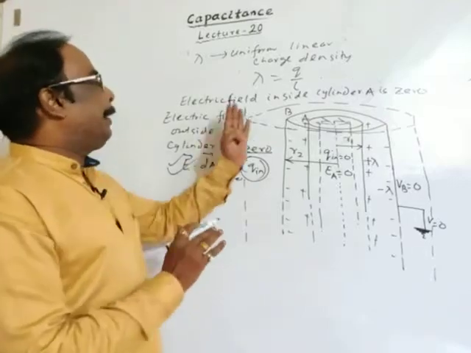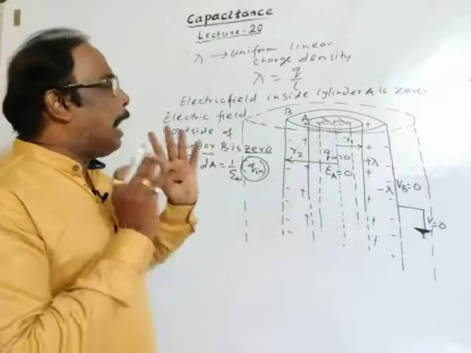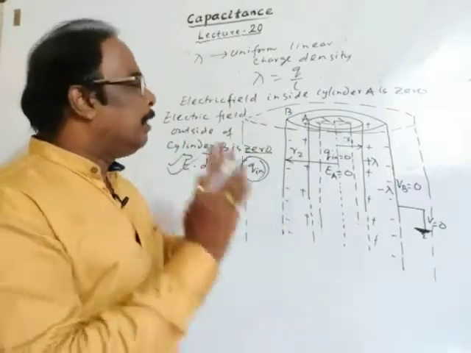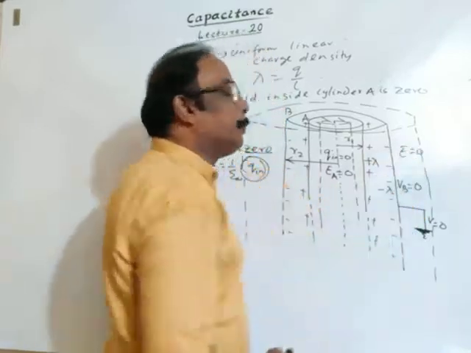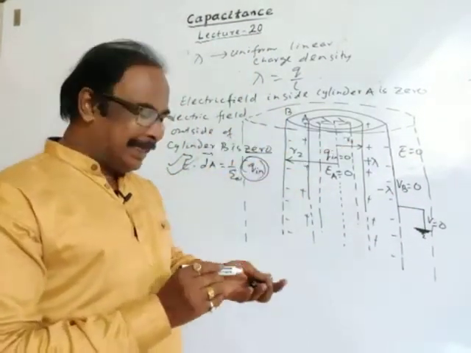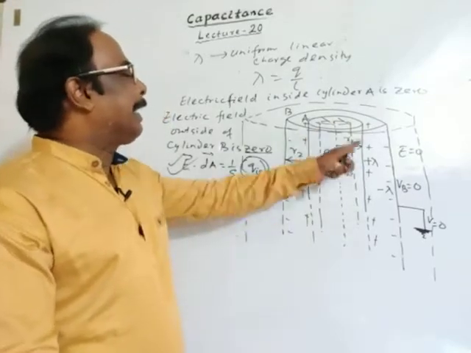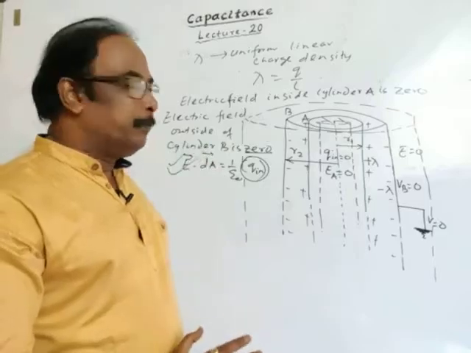So electric field inside cylinder A is zero. Electric field outside cylinder B is also zero.